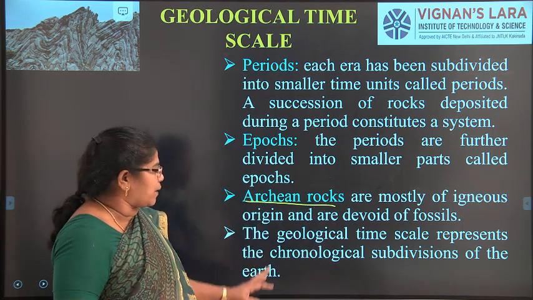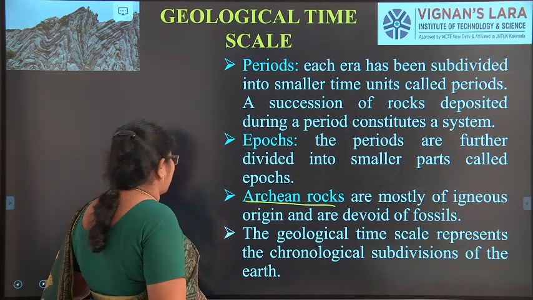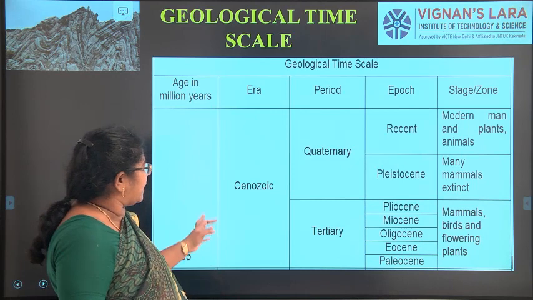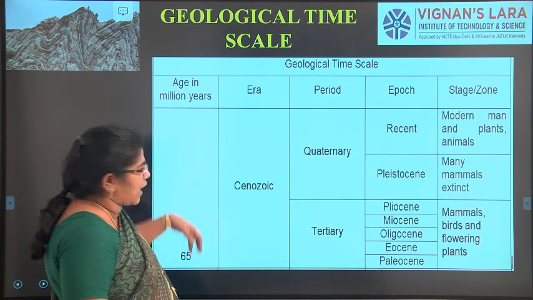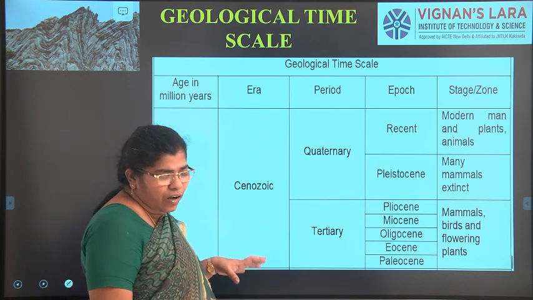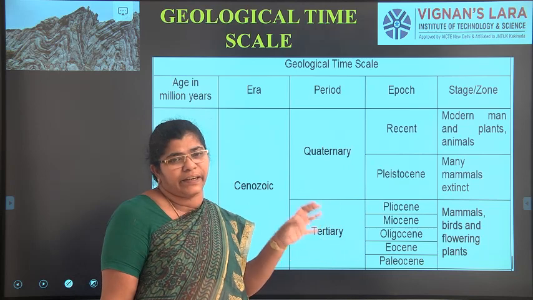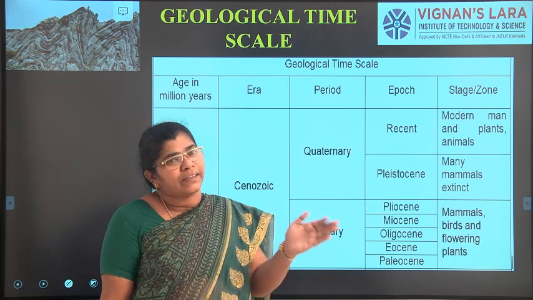The geological time scale represents the chronological subdivisions of the earth. For example, the Cenozoic is about 65 million years. The ages of rocks are given in millions of years ago.